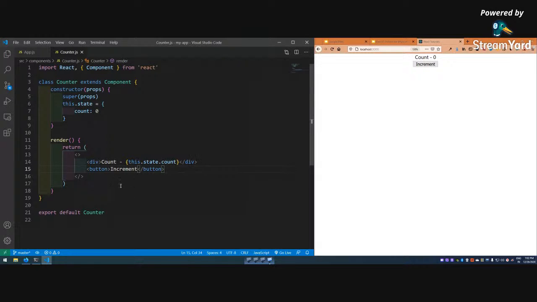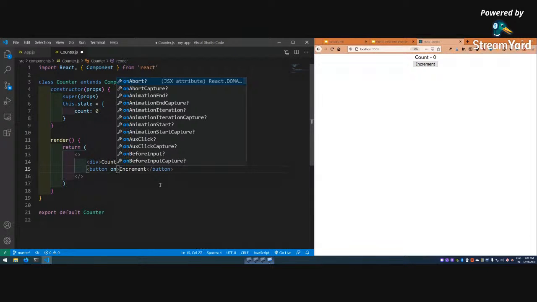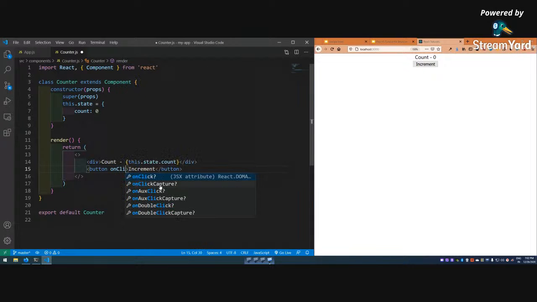But now, as in JavaScript, we need to attach a handler to it. So that is known as onClick. As I have told, this VS Code is very good. See, it is already showing me what I should write. As I have told, it is camel case. Okay, press enter. Not like JavaScript where the c will be small. Then equal to, I will call a function actually.